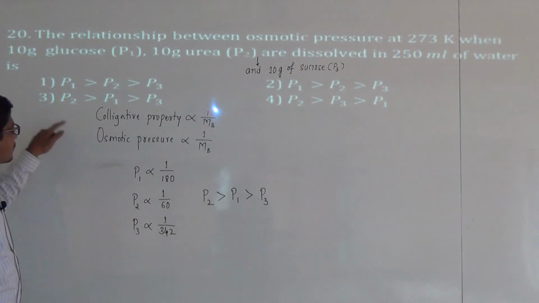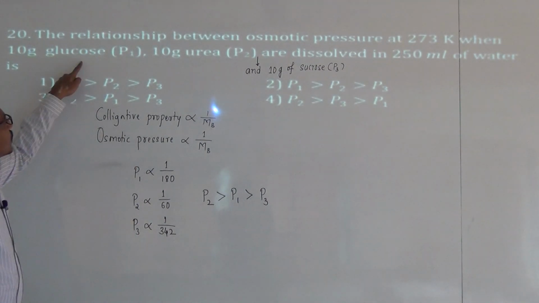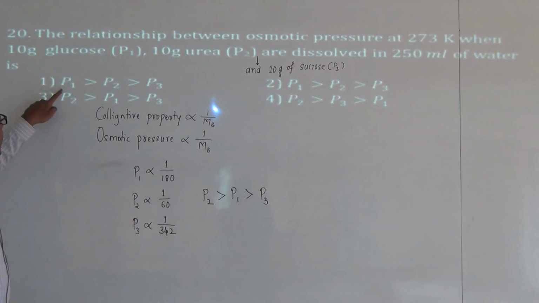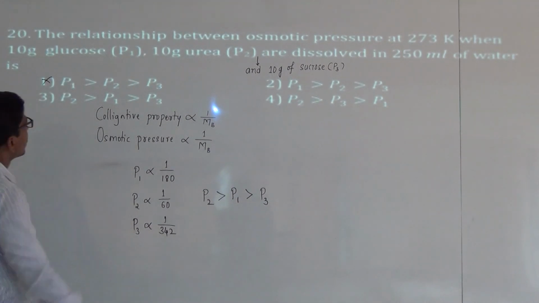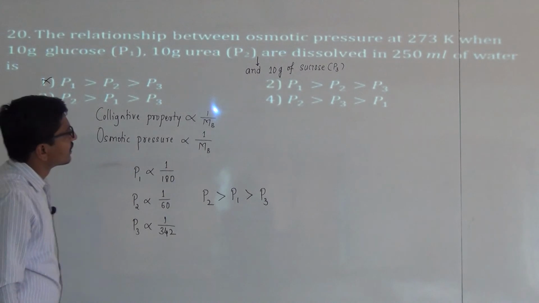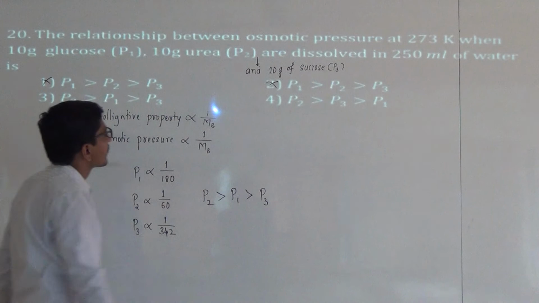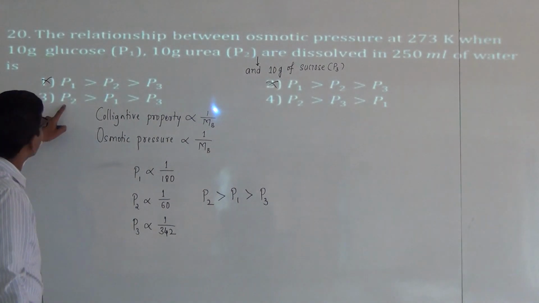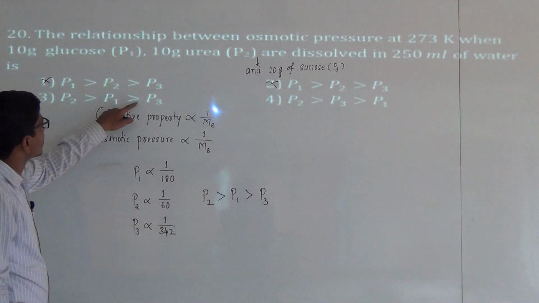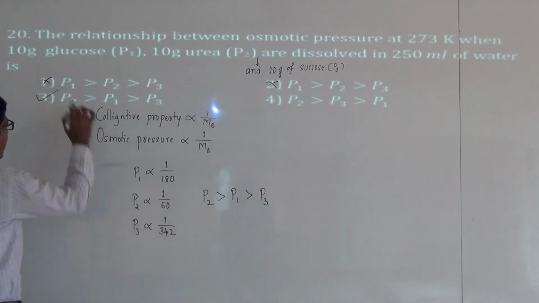The relation is based on the molar mass of the non-volatile solutes. The first option, P1 is greater than P2 is greater than P3, is wrong. The second one, P1 is greater than P2, is the same, so this is also wrong. The third option, P2 is greater than P1 is greater than P3, is the right answer.